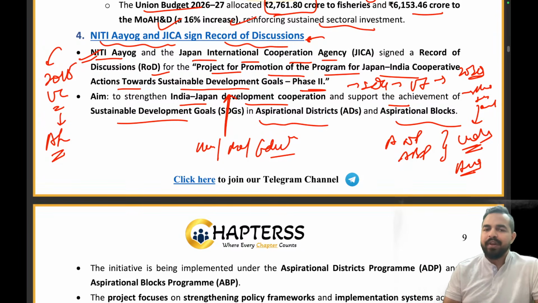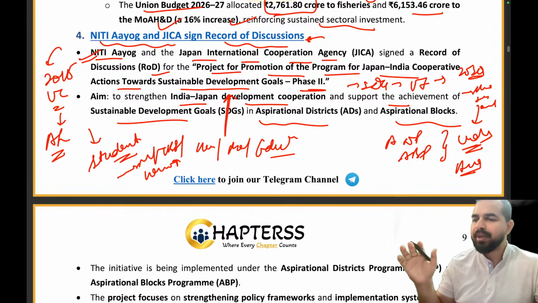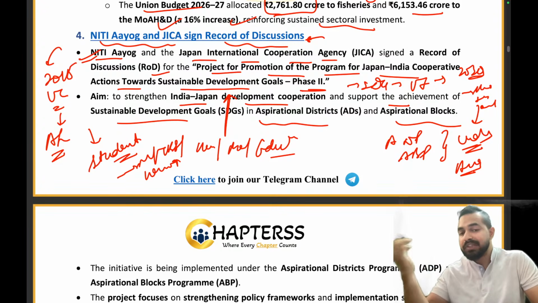Let's take an example, my dear friend. Let's try to understand this with the help of an example of a student. There is a student who is very hardworking, right? It's not that the student is weak by nature. It's just that the student requires some additional support of mentorship, target-based study, and some hand holding in covering some of these subjects. If we provide this additional support, the student is really going to top the examination. So basically, these aspirational blocks and districts are those students which need some additional support.